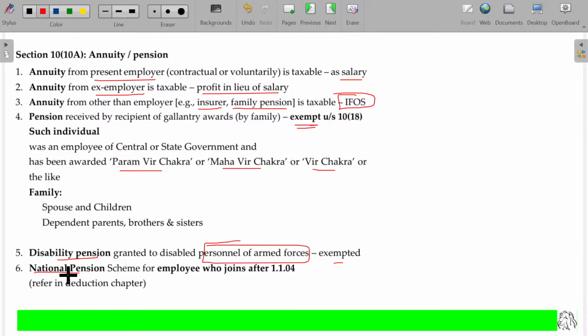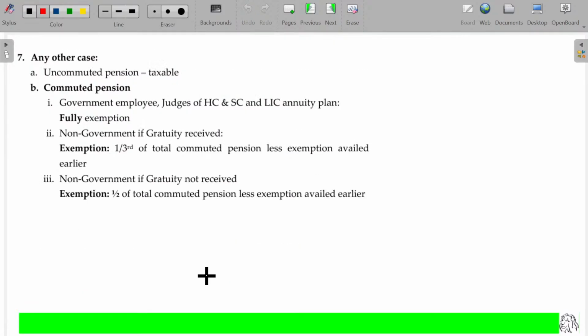So earlier, government commits to pay the pension, but government has lots of burden due to the pension commitment. So it suffered a lot of financial crisis. Immediately, government made a decision. We are not going to give the pension hereafter. We give only contribution. Means new pension scheme. You have to deposit and I have to deposit. You contribute, I contribute. Right. That's what the NPS scheme, National Pension Scheme, is about. Now, we'll move on to this one.